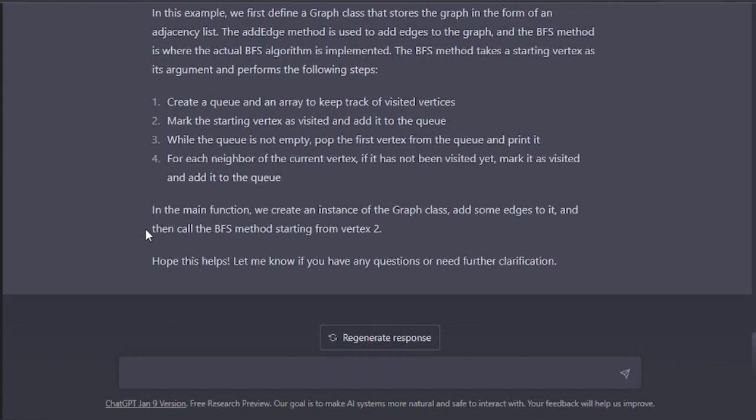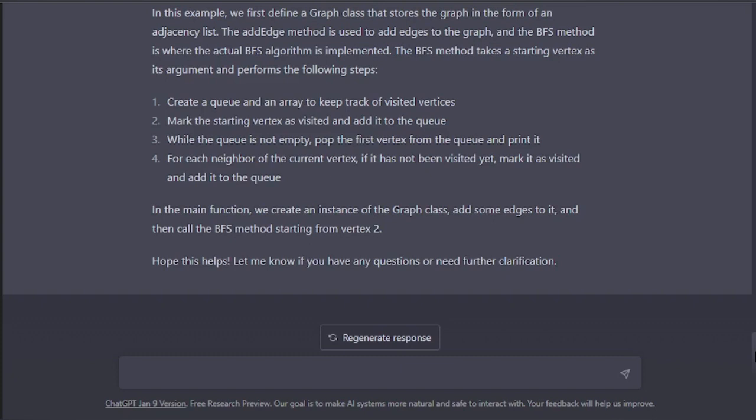That's the thing we have understood in the algorithm section also. Then, while the queue is not empty, pop the first vertex from the queue and print it. We have declared 2 as visited, right? So what we'll do is pop 2 and then print it.